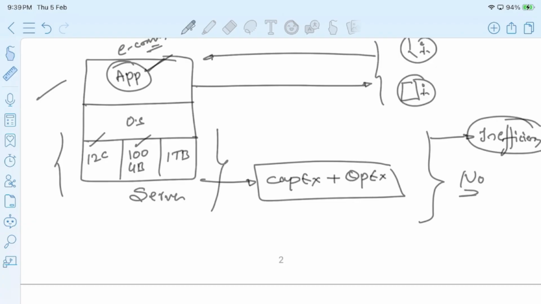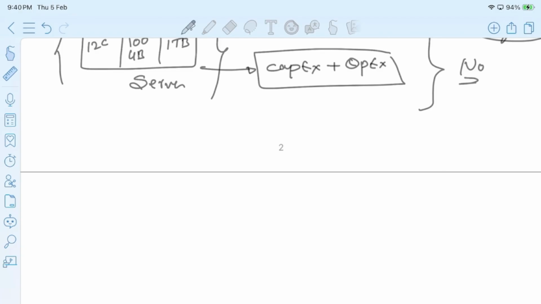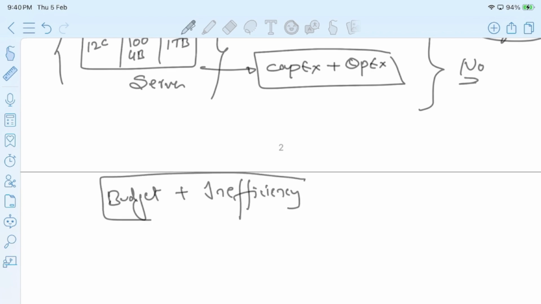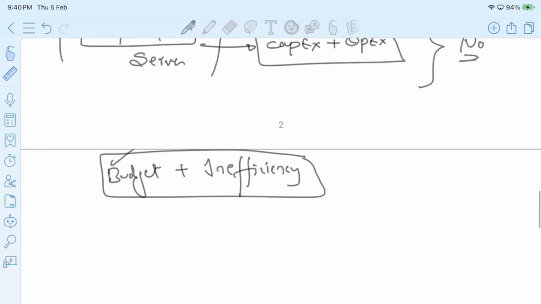So overall, if you observe here, the companies are facing two issues. One is with respect to the budget and one is with respect to the inefficiency, right? They're investing a lot of money in the form of capital and operational expenditure and they're not using its full potential. So that is where there is a requirement. We need a solution to overcome these issues.